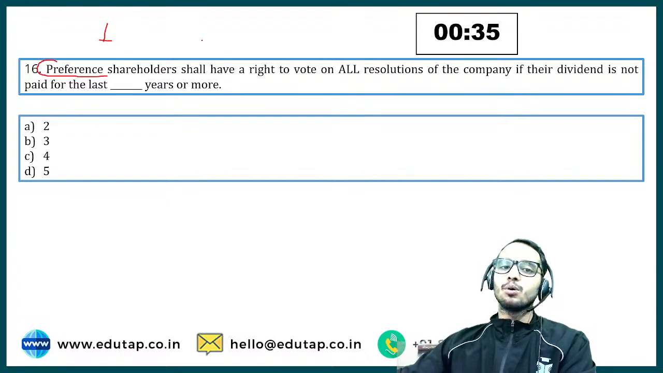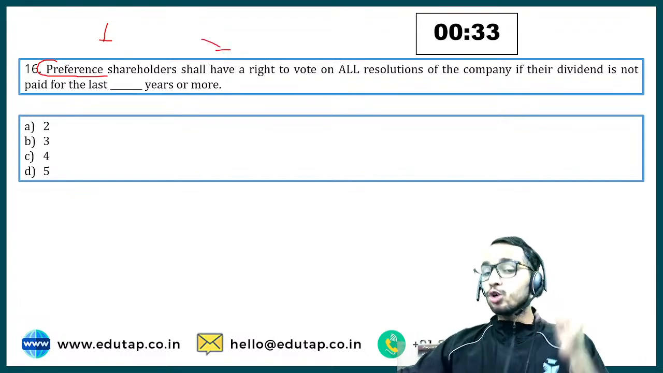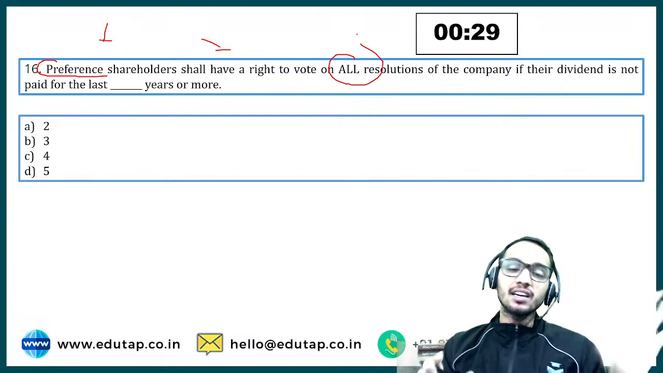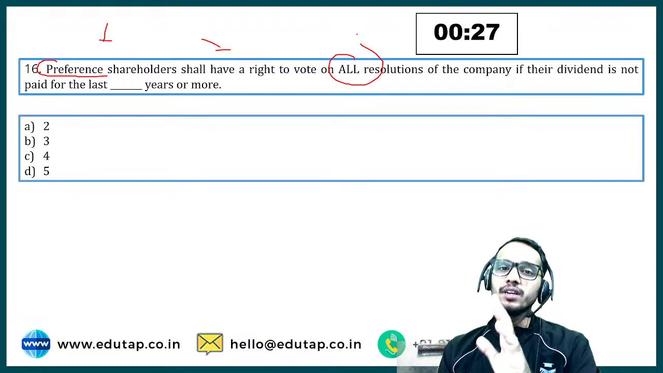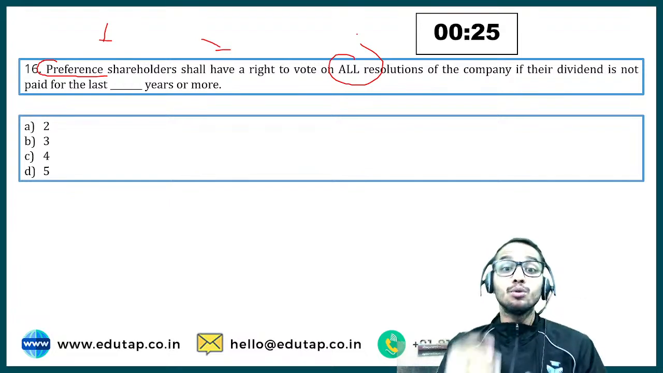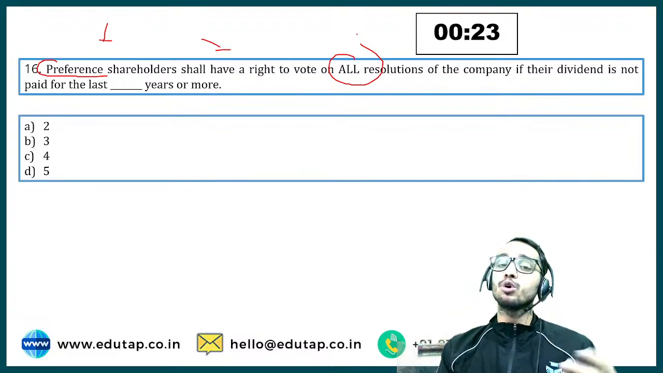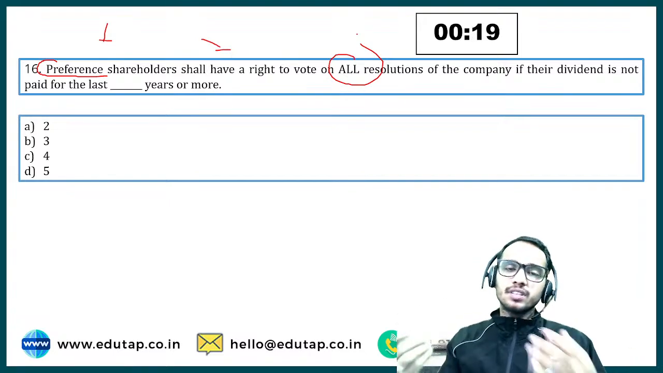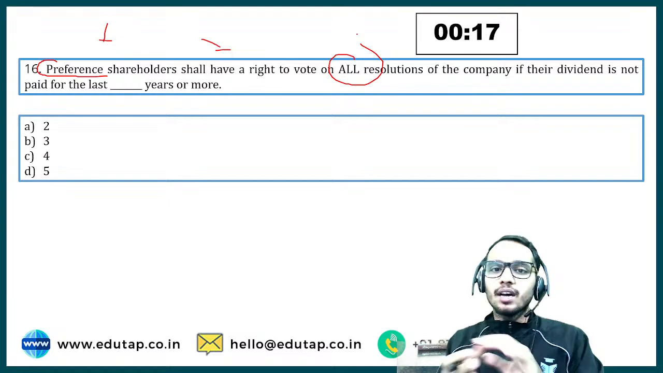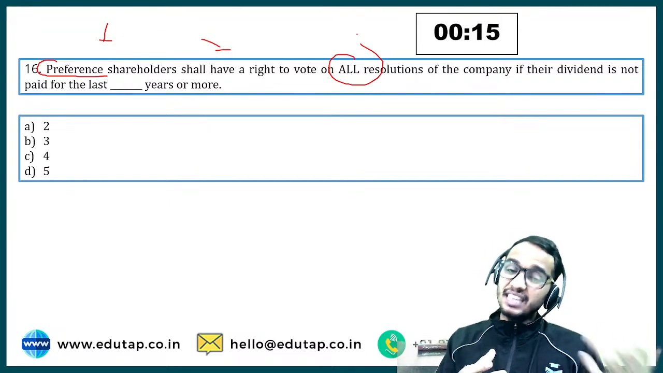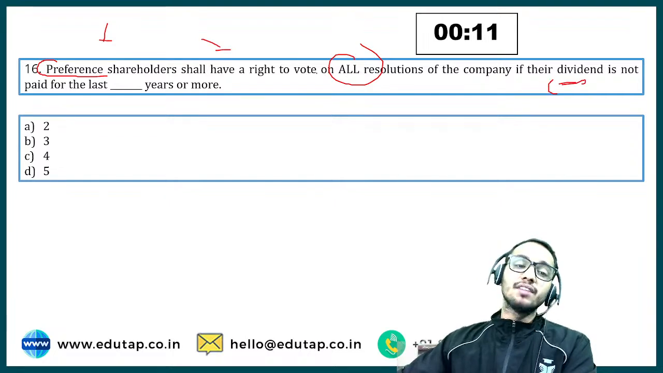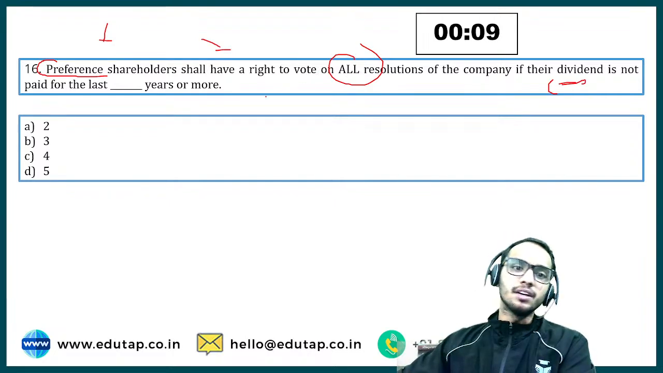Preference shareholders shall have the right to vote on all resolutions. So basically, in the general case, preference shareholders don't have the right to vote on all resolutions. They can only vote on resolutions that impact their rights, because they are getting the fixed dividend, right? So they are not allowed to vote on each and every resolution.